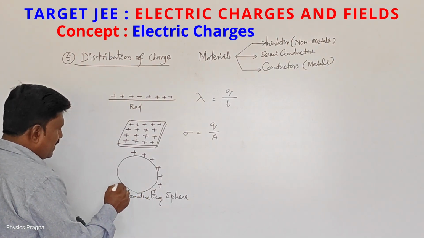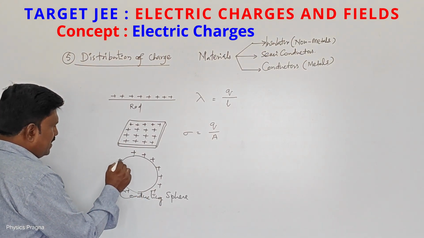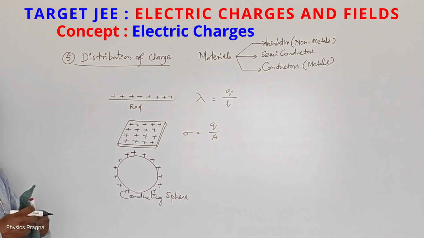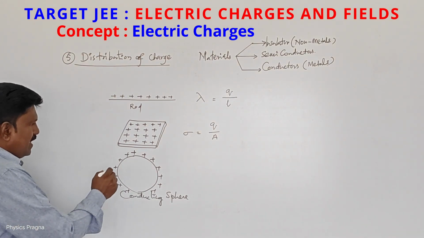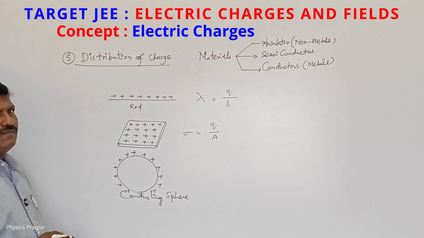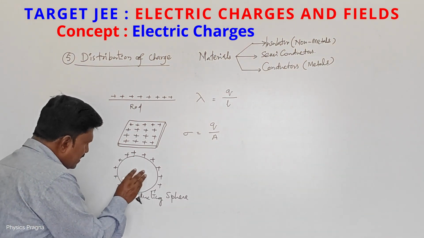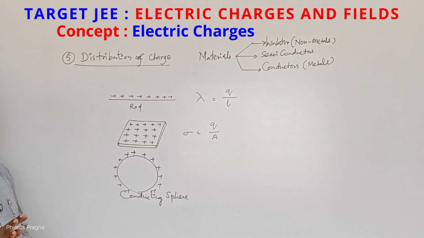So if I give a charge to a sphere, inside no charge will be there. Why? Because of repulsion, they will repel and reside on the surface of the conducting sphere. So inside the volume there are no charges.